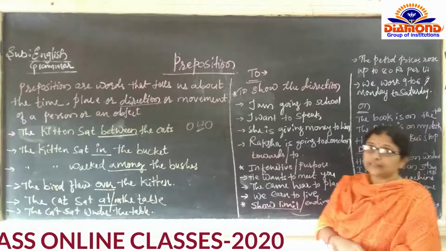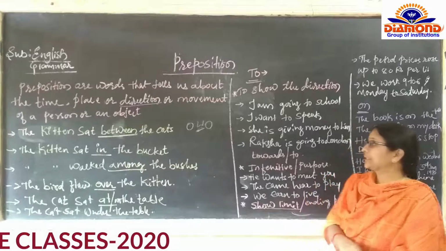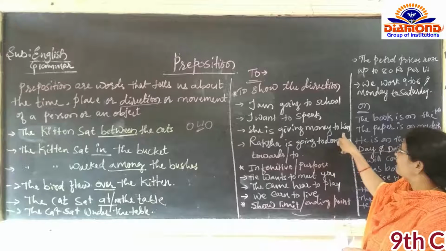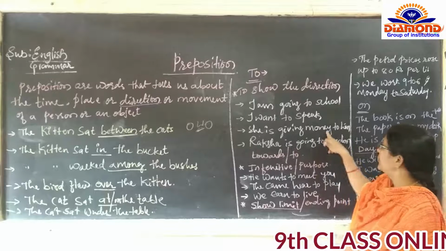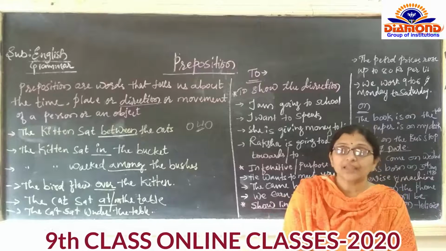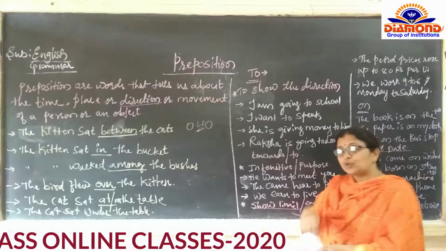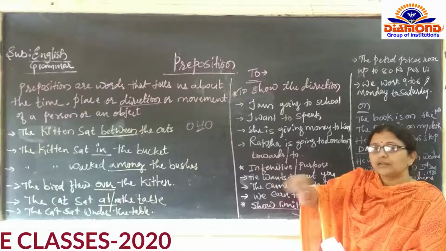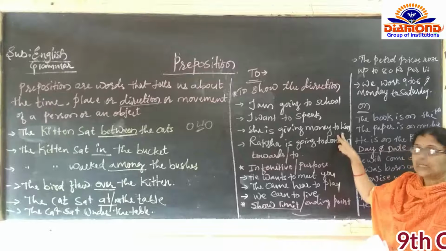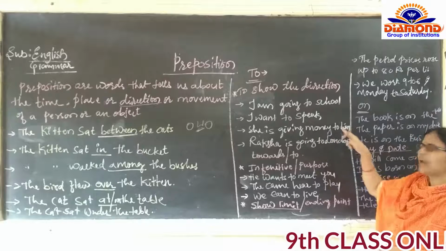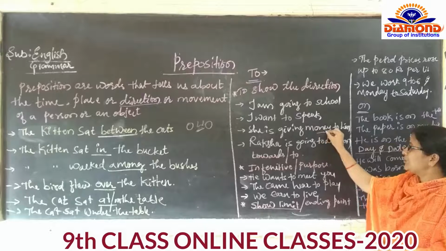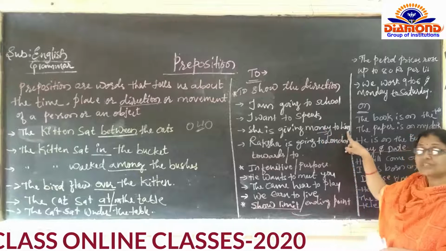I want to speak. What do I want to do? I want to talk. She is giving money to him. She is giving money to him. What is she doing? She is giving him money. Money to him. To means to whom here? The direction is showing towards him. Don't confuse. She is giving money to him. Madam, what direction is there in this? So it's going to show the direction towards him.